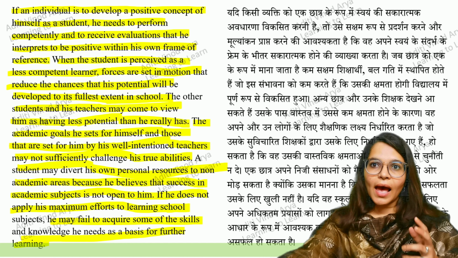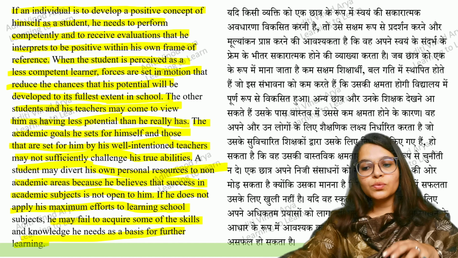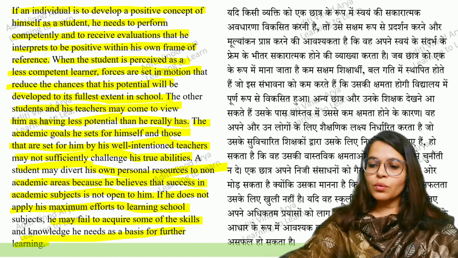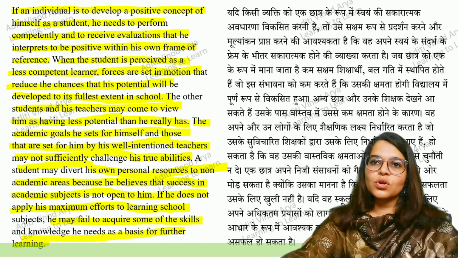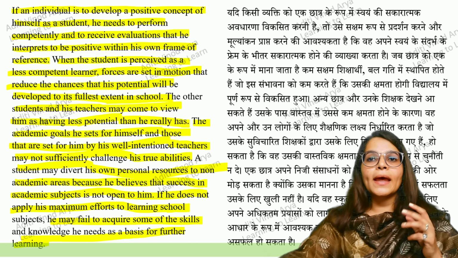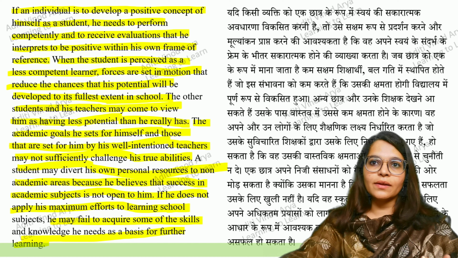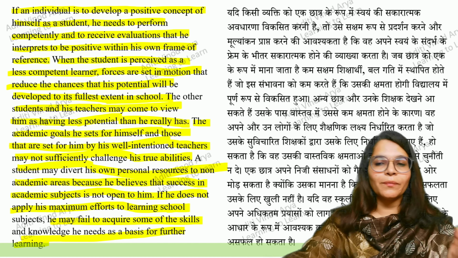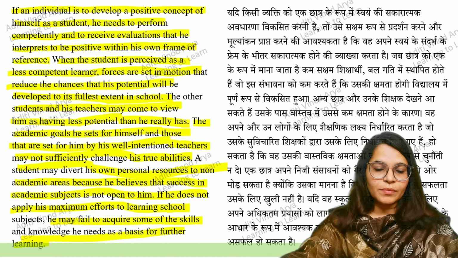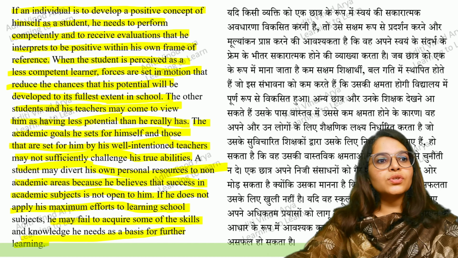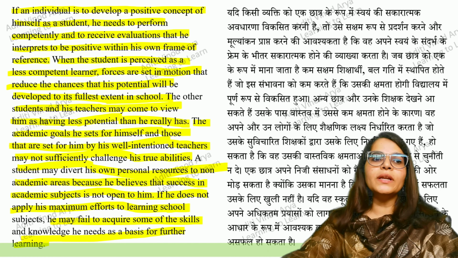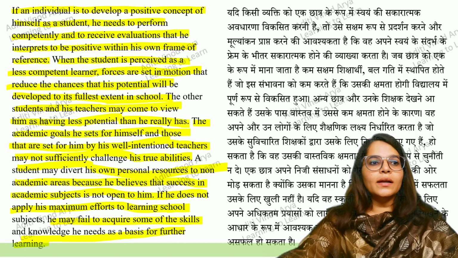And this might act as a negative thing, because the student might have potential, but only because he failed once, you are judging him like he does not possess the potential, and he might also divert his activities or his focus somewhere else rather than academics. And a student may divert his own personal resources to non-academic areas, that also has been discussed.